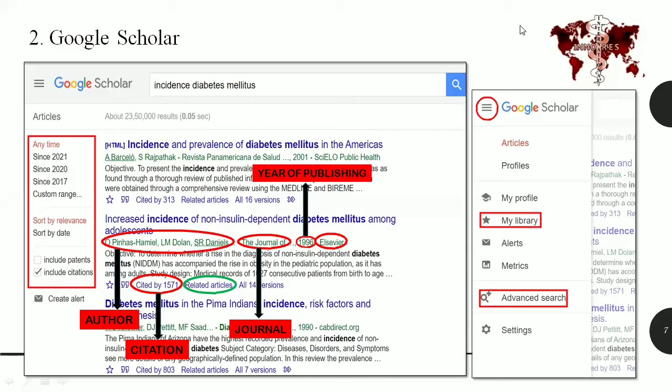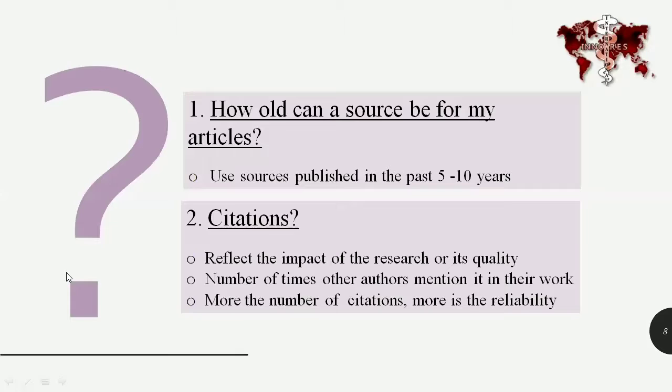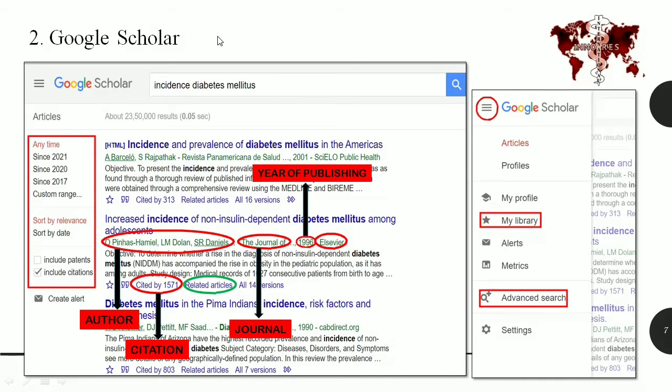Like here on the left side, you can find filters like the year of publication, like since 2021, 2020, or 2017, or you can just customize the year you want, and then you can include citation.